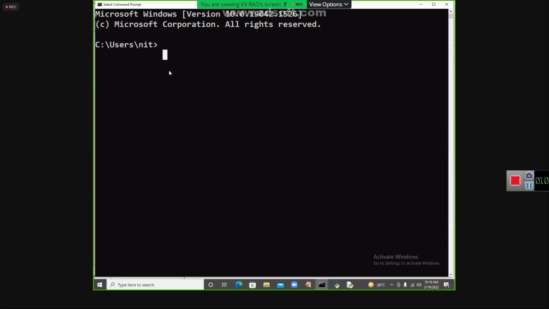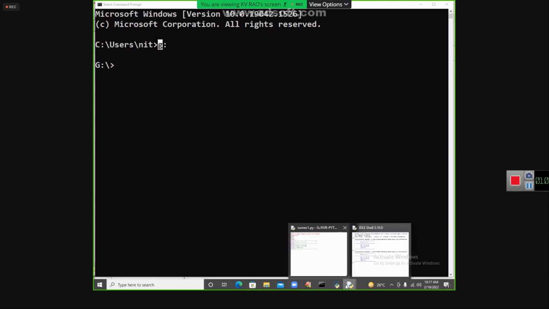To shift to G, you need to say the drive name, G colon. All of you non-technical students who are from BTech, civil and all those branches: G colon, because wherever your folder is available, you need to press the Enter key. Yes, it is shifted to G colon.